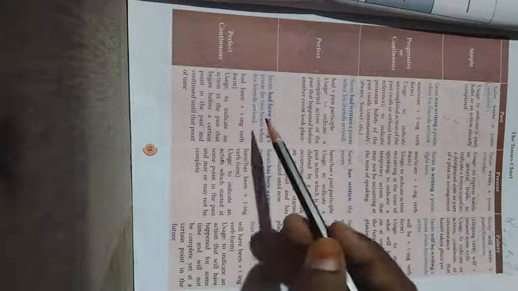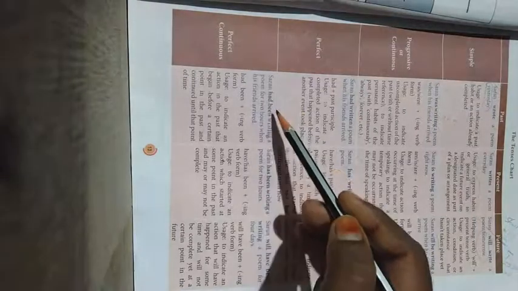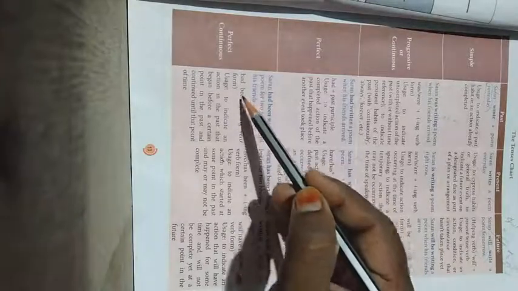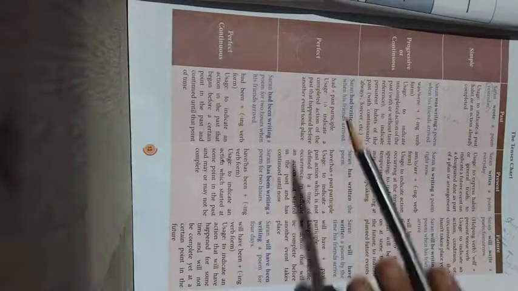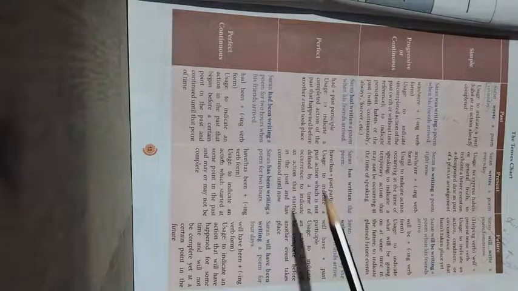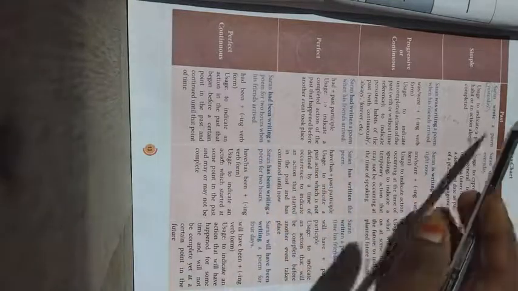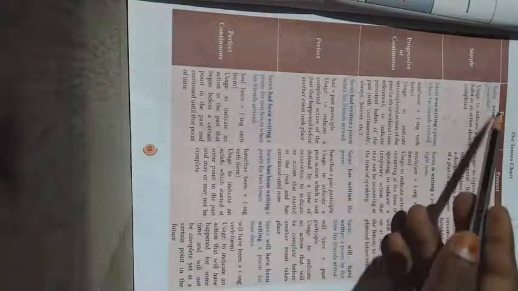Past perfect continuous means you have to go for had plus been plus verb plus ing. In the past perfect you have no other choice, only had. If it is present or future, it changes according to the tense, but if it is given in the past, then you have to go for had alone.